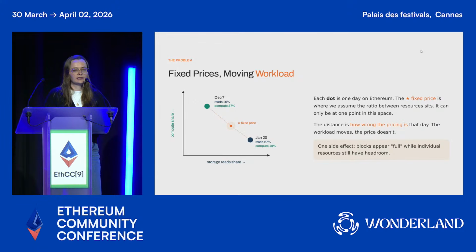Let's assume it is at the point that is shown. Then the distance between this fixed price that we're assuming and what we see on an actual day is how wrong it is on that particular day. One side effect of this, for instance, is that blocks will appear full while individual resources still have headroom. So we're mispricing something here if we're not meeting the desired ratio.